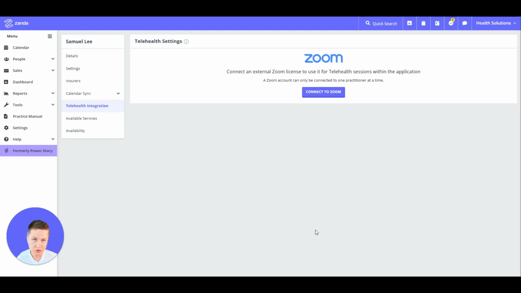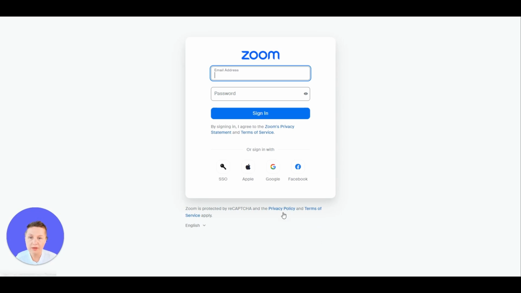All they need to do is to just open this profile settings page, click Connect to Zoom, and the authentication page will open, where they only need to enter their Zoom login details, email address and password, and they will be able to sign in with their own Zoom account. And from then on, whenever they conduct telehealth sessions from their Zanda account, they will be using their own Zoom account and their own Zoom settings. We will cover the Zanda telehealth options in other modules.